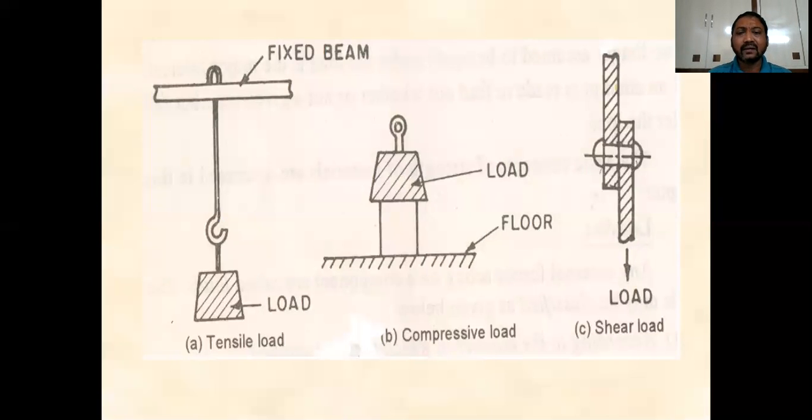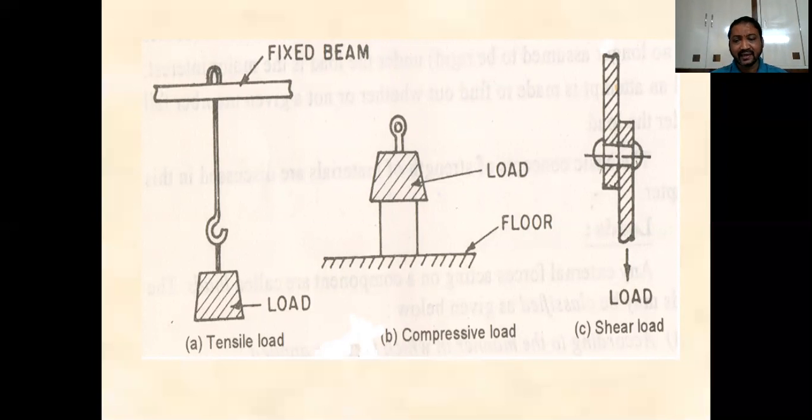So these are the figures. First, figure A is the tensile load. In this case, the rod is subjected to elongation. Figure B is the compressive load. In this case, the member is subjected to contraction because it is subject to two equal and opposite compressive forces.